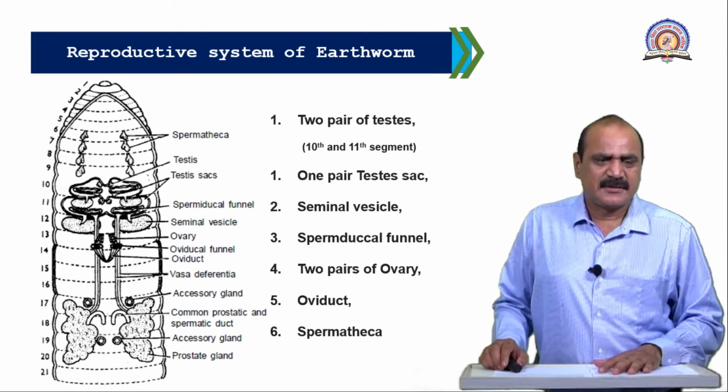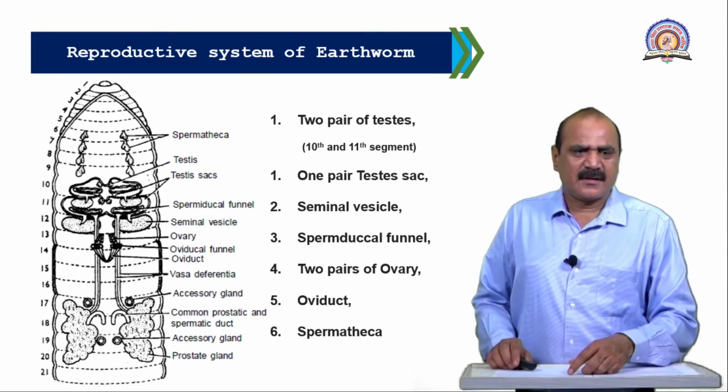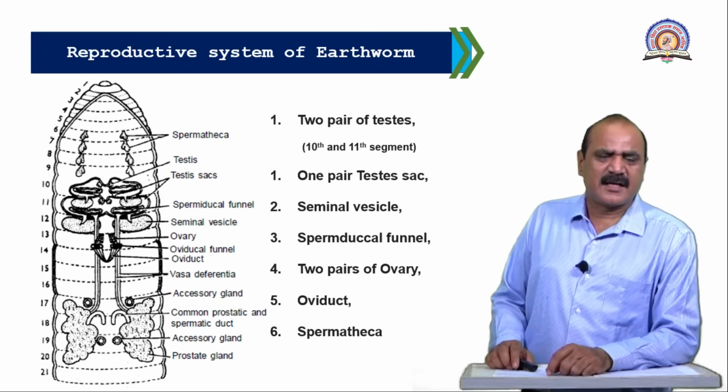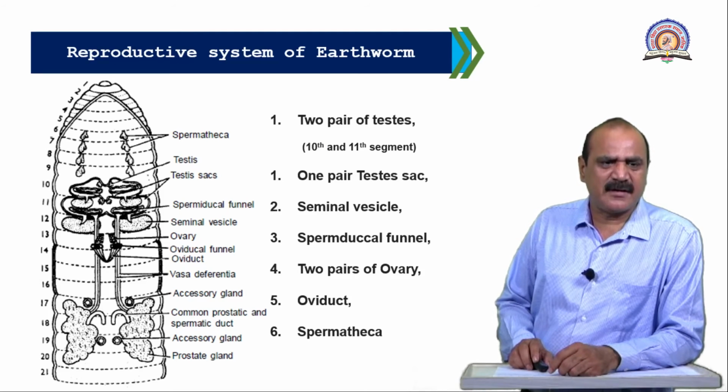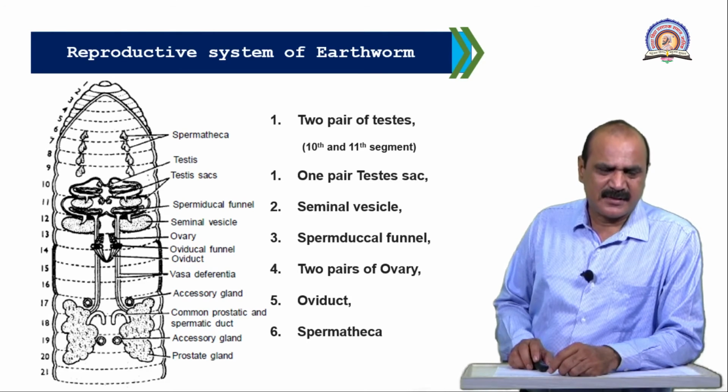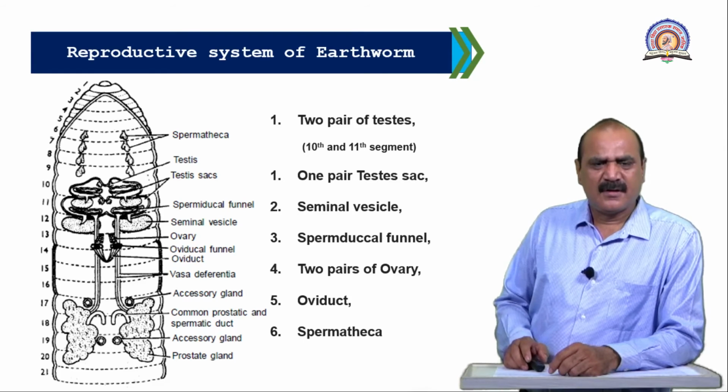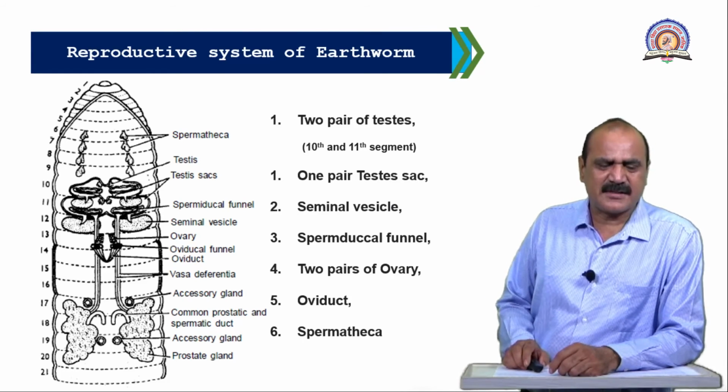And during that, there is the spermatheca. There are 4 spermathecae found in one animal, in the 6th, 7th, 8th and 9th segments. Each spermatheca is made up of a large ampulla and a diverticulum.